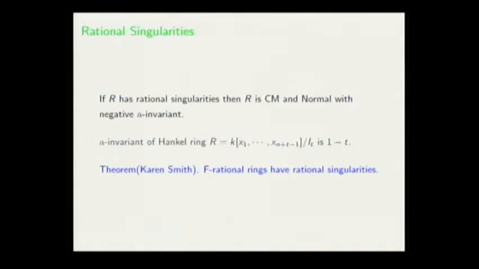okay, maybe the result of Karen Smith in 1997 is a good result, where she shows that F-rational rings have rational singularities.